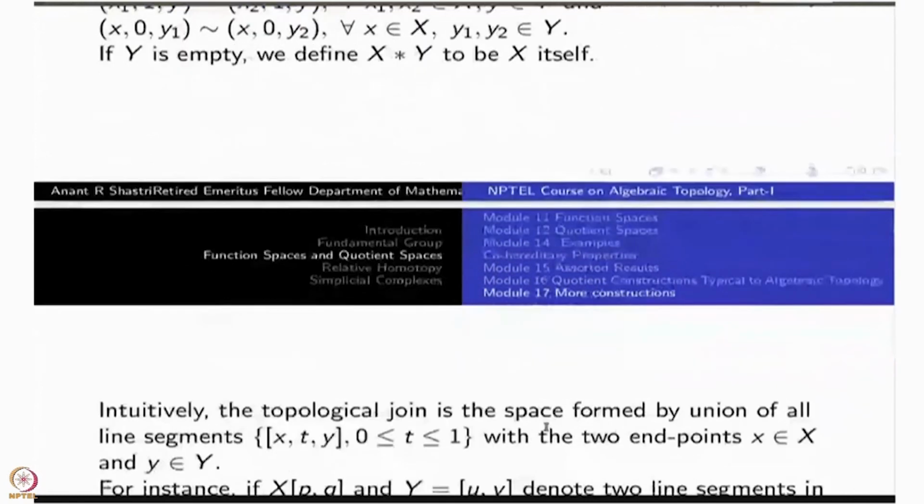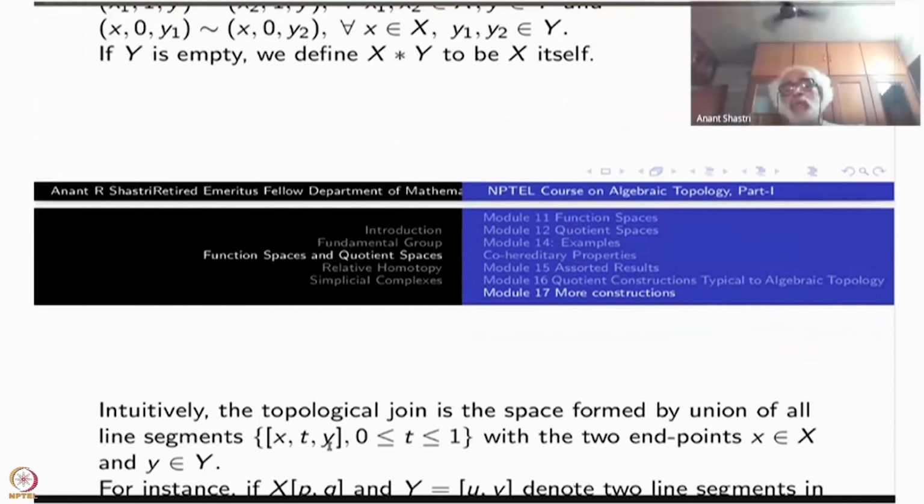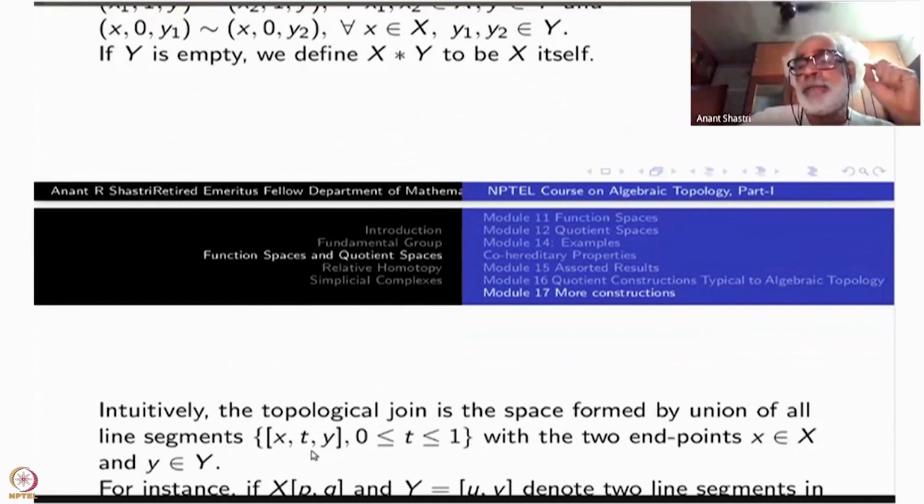So look at the class, some x, some y. Okay, so t is never identified to anything. So as t runs from 0 to 1, you will get a line. This line you can think of as starting at x and ending at y. In other words, in the abstract sense, it is creating lines from x to y. In the cone, what it has created is an extra point was taken, and there were lines from every point of X to that extra point.